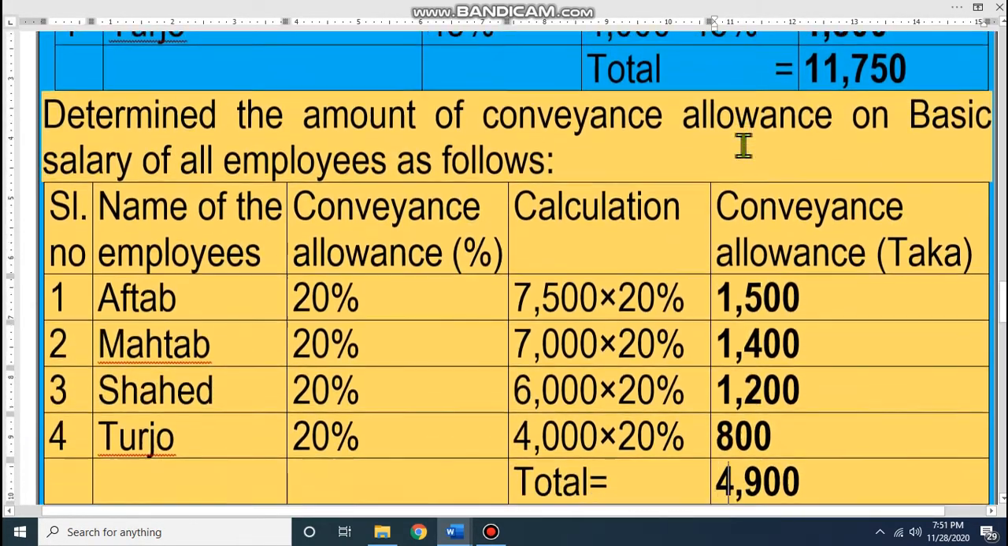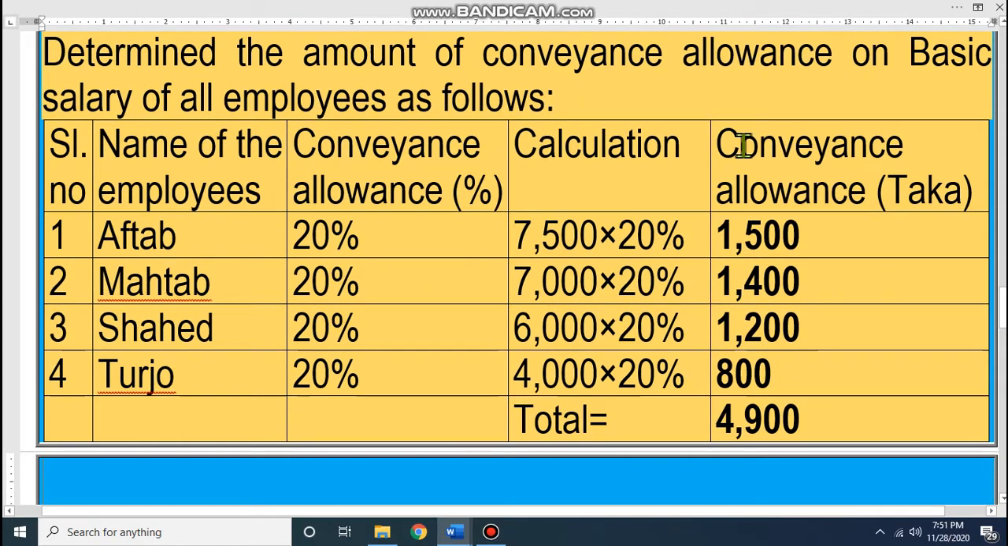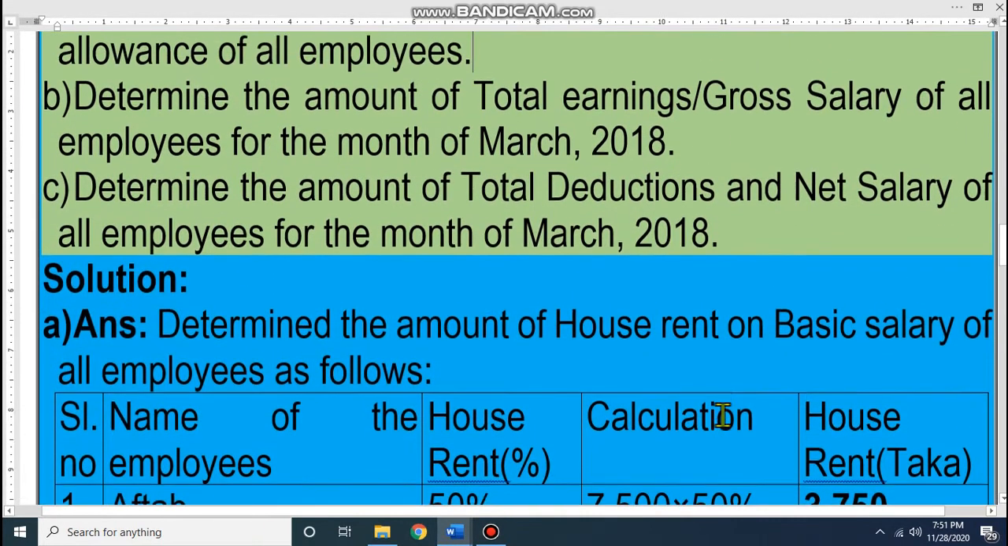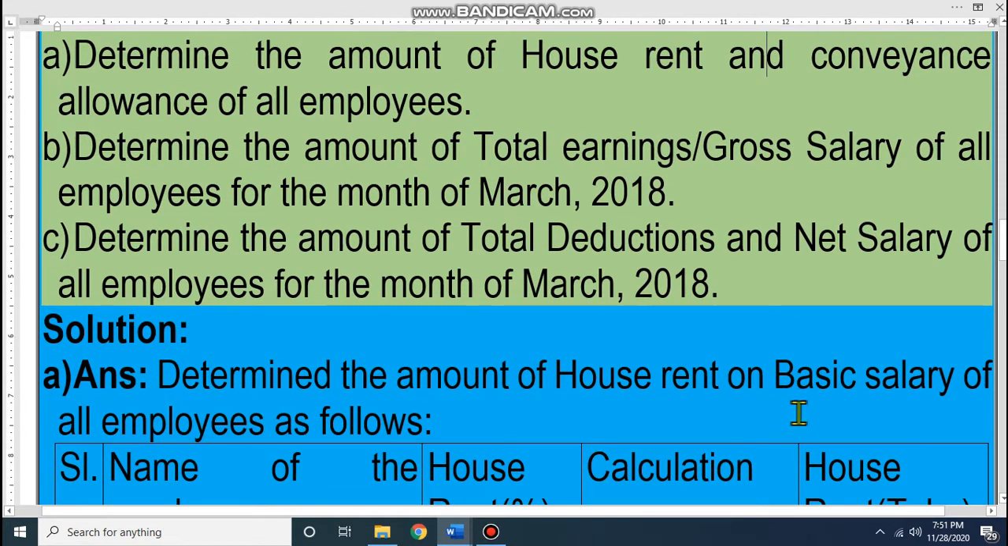Look at the conveyance allowance for Aftab: it is 20% of 7,500, his basic salary, that means 1,500. And Mahatab 7,000 into 20%, it is 1,400. Shahed 6,000 into 20%, it is 1,200. And Turjo 4,000 into 20%, it is 800. All of you can calculate the percentage. So the total of conveyance allowance is 4,900. I hope you understand. Dear student, now second requirement: determine the amount of total earnings or gross salary of all